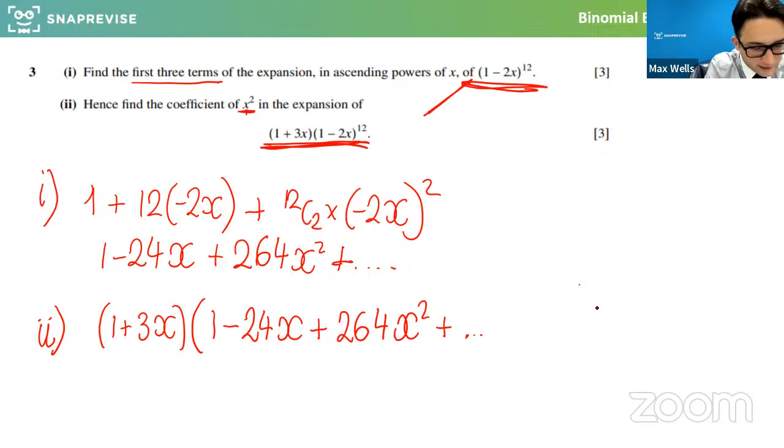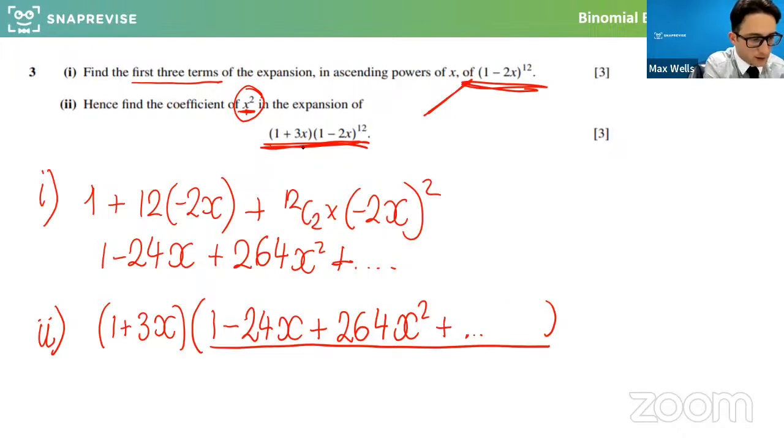But we don't really care about all the other terms, because I only want to know for this 13 bracket expansion what's going on with the x squared bit when we times it all out. So this is the bit people rush, but I just want to check we're happy up to there, that we've dealt with this part. Because of part 1, we know the expansion of those 12 brackets starts off like this.